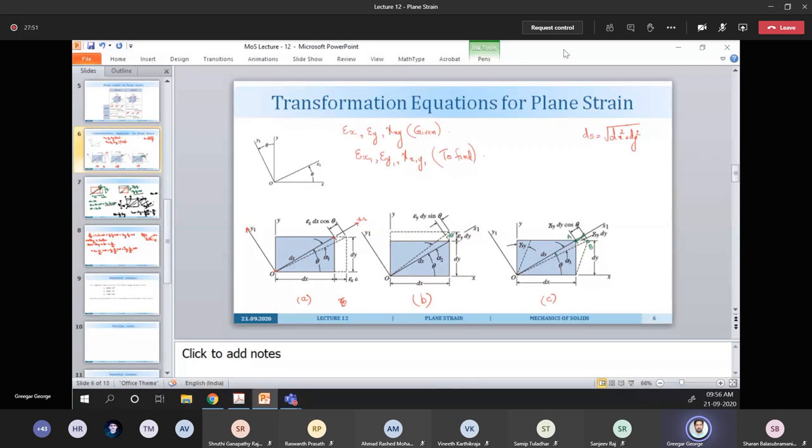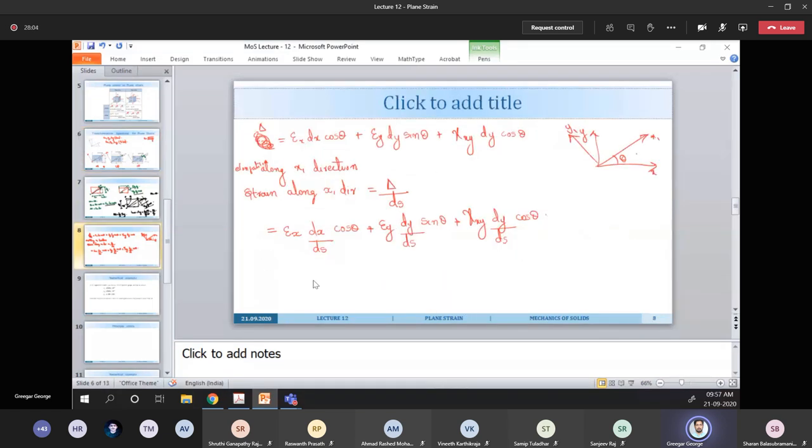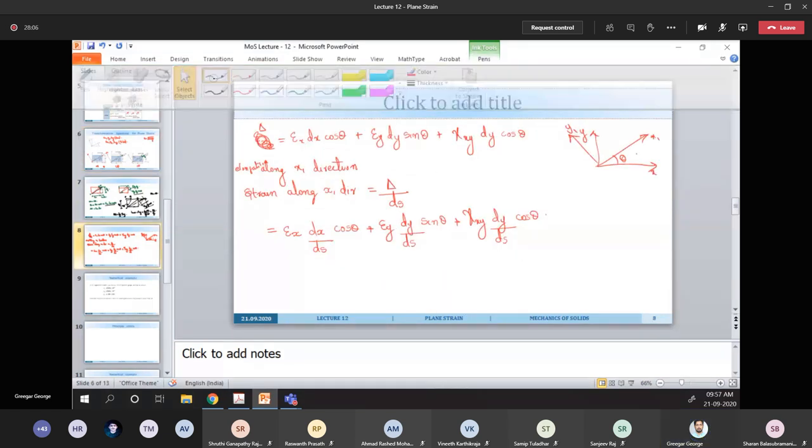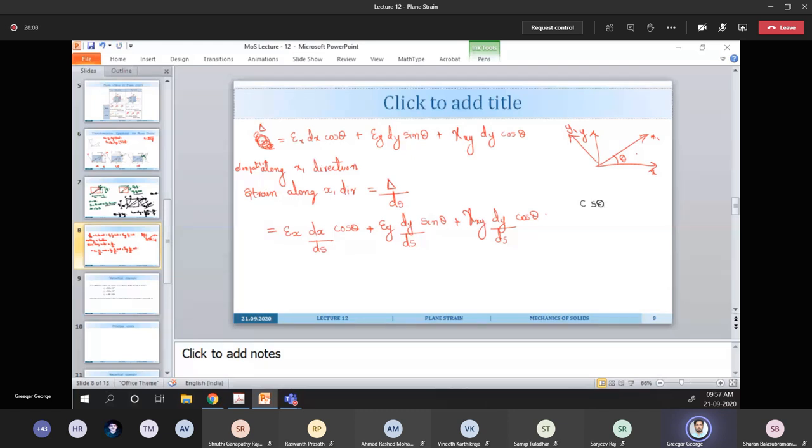From this figure, just see figure A. Cos theta is nothing but dx by ds. Sin theta is nothing but dy by ds.